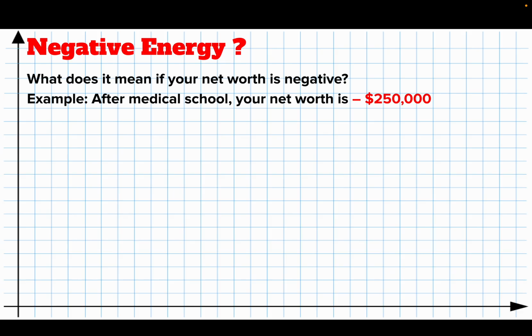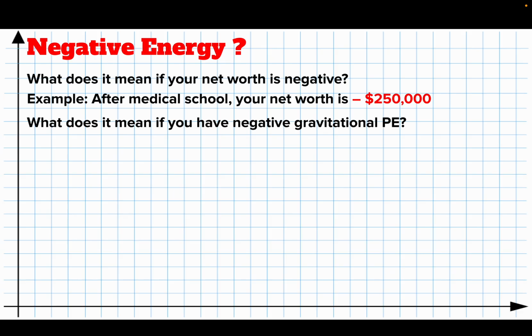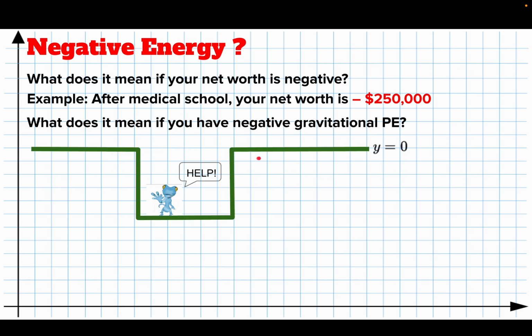So since we have an accounting system for the universe, what does it mean to have a negative gravitational potential energy? Well, imagine the ground right here is y equals 0. What happens if you fall in a hole? What if the potential energy of this gecko is negative 1,000 joules? What does that mean? Well, that means he's somehow got to get 1,000 joules of energy to get back to 0. If he gets up here, he has no energy at all. He has no kinetic and no potential. Down here he has negative energy. So we say he is trapped. He is in a hole, or he is in what we call a bound state.